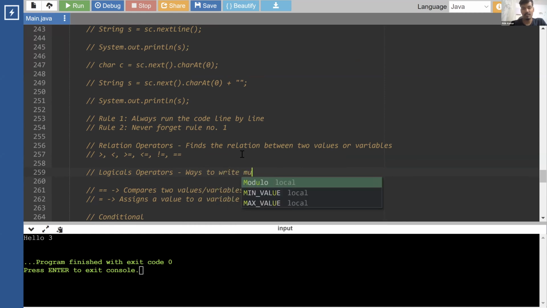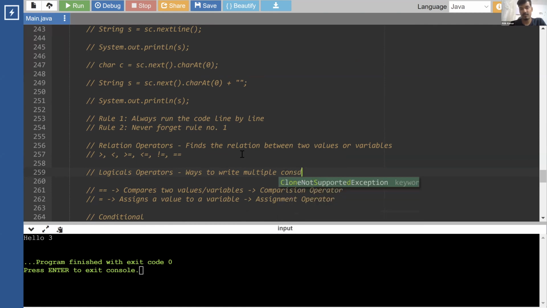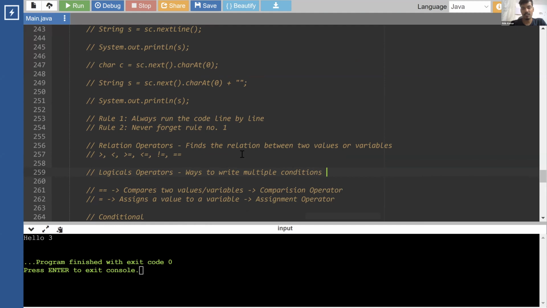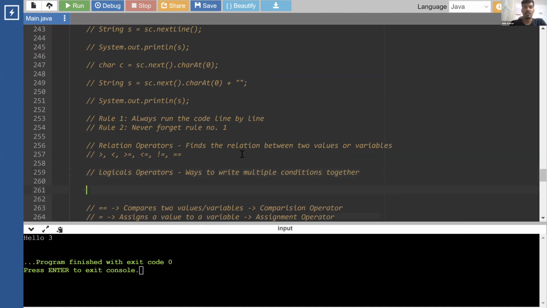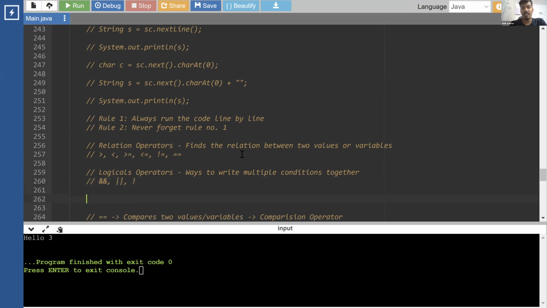multiple conditions together. There are only three logical operators that we have: and, or, and not. Let me write how they behave.